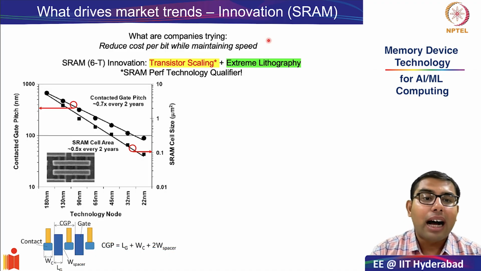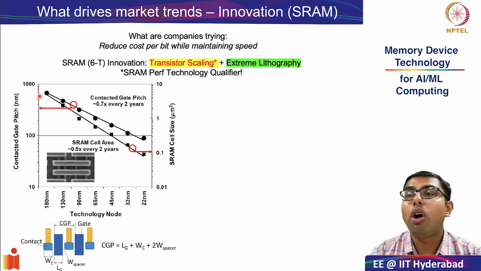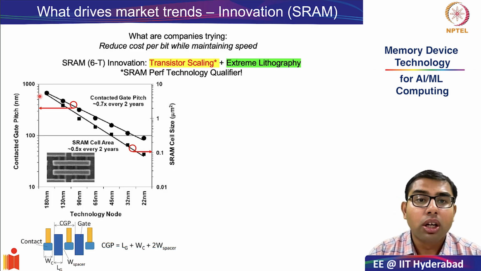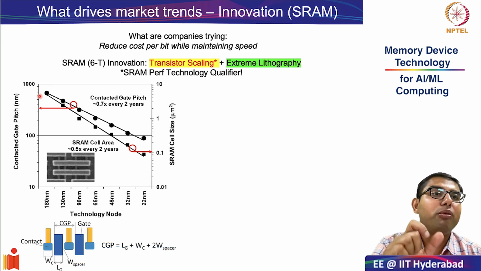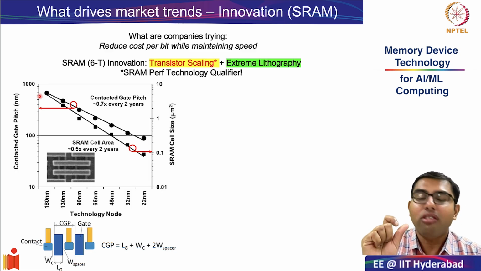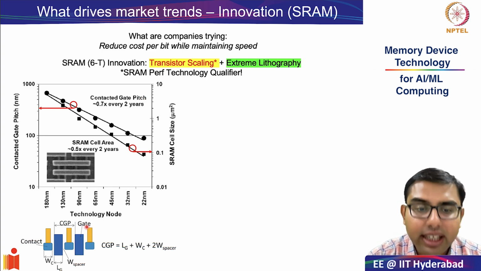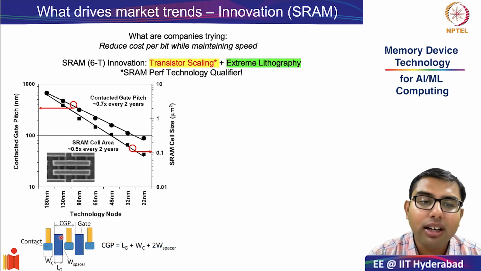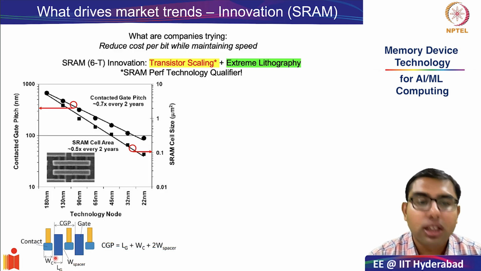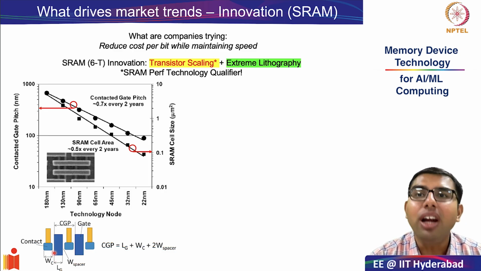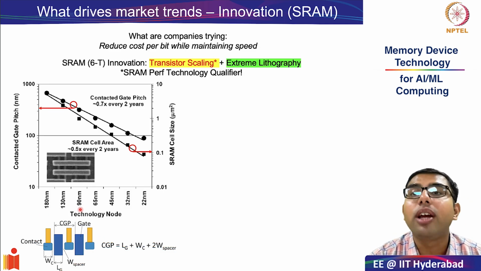So let us see how reducing the size of the transistor has enabled the scaling of the SRAM cell area. To understand this, we need to be familiar with the parameter which is being scaled in transistor technology. It is called the contacted gate pitch. So what is the contacted gate pitch? The contacted gate pitch is the gap between the gate finger of one transistor and the next neighboring transistor, as you can see from this diagram.